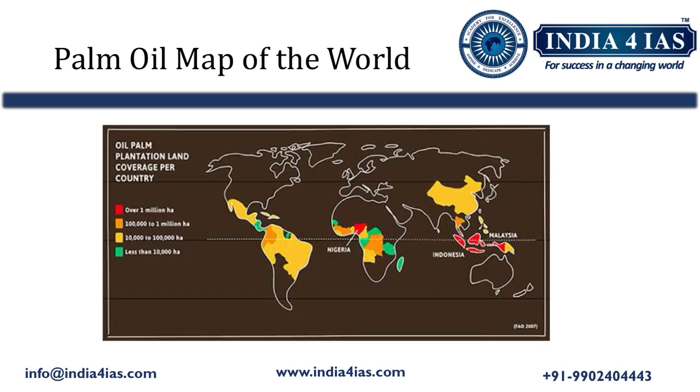The following figure shows the palm oil cultivation map of the world. The highlighted region indicates the areas where palm oil is cultivated. The red color on the map indicates the areas where palm oil is cultivated in more than 1 million hectares. Here we can see Indonesia, Malaysia, Nigeria. These are the regions where palm oil is cultivated over 1 million hectares. Coming to the global production of palm oil, Indonesia and Malaysia collectively account for about 90% of the global palm oil production. Within that, Indonesia is leading with over 45 million tons in the year 2021.